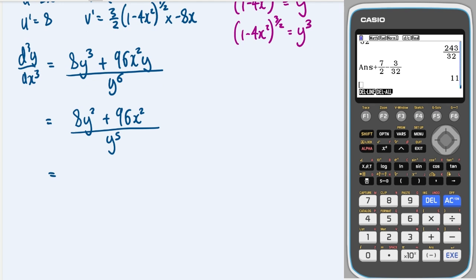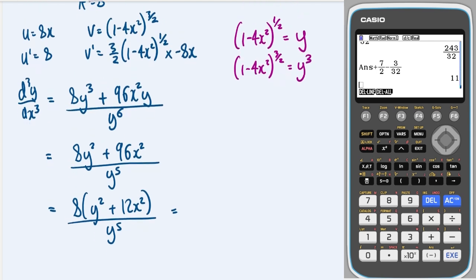Okay, I can take out an 8 from the top, and I think that is about as good of a job as we could do. So let's substitute back in.